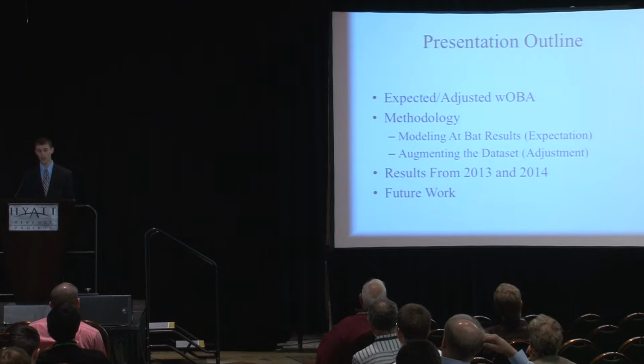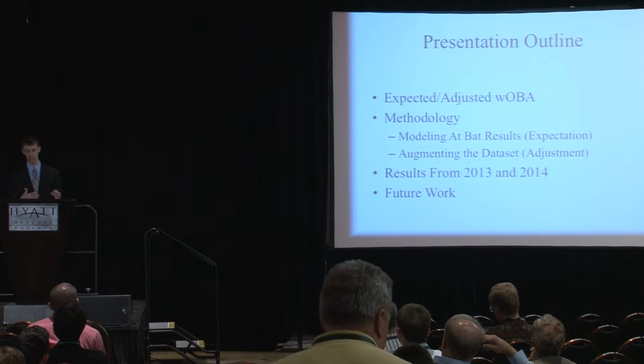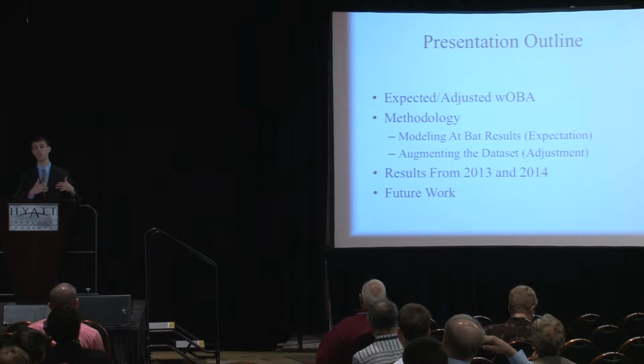So just a quick outline. I'm going to start out by talking about expected and adjusted wOBA, what I even mean by these topics and why we even need to consider them. Then go into the methodology, how we're going to be calculating expected wOBA, how we're going to be adjusting for defense. Then take a look at some results from a case study from 2013, 2014, and then conclude with where I would like to go with BXwOBA in the future given the data and given some computing power.